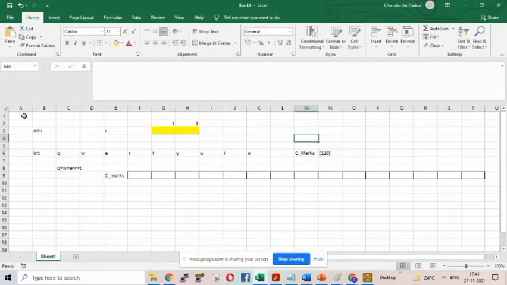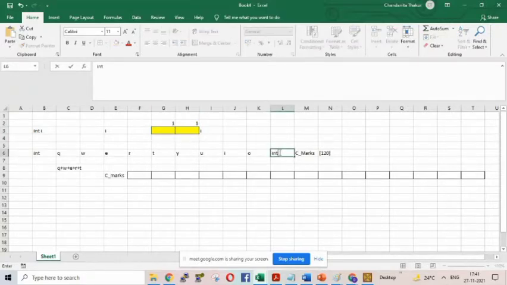Can you tell me one thing? When we write int I, what happens? 2 bytes of memory get allocated for I. Clear? Is it clear? Yes. When I write int cmarks, where cmarks is a variable, and within the brackets I write 120, it means I am allocating in memory 120 into 2 bytes of memory space. I am reserving 120 into 2 bytes of memory space.